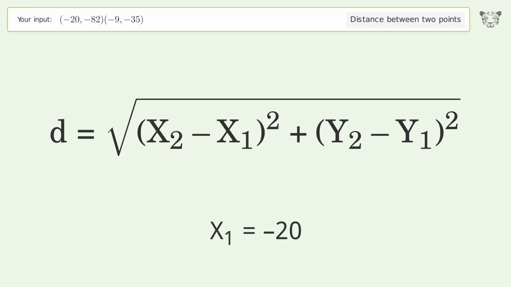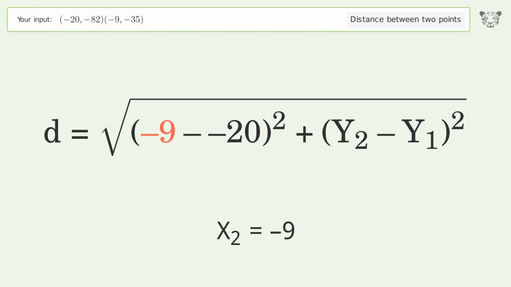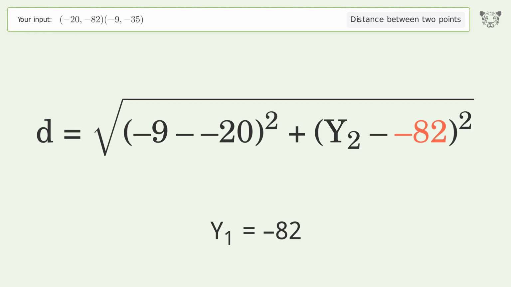x1 equals -20. x2 equals -9. y1 equals -82. y2 equals -35.